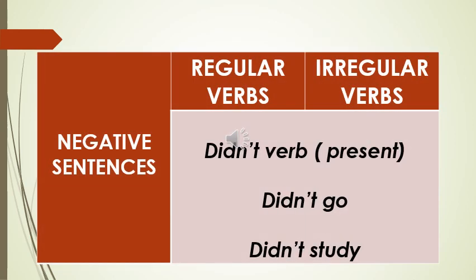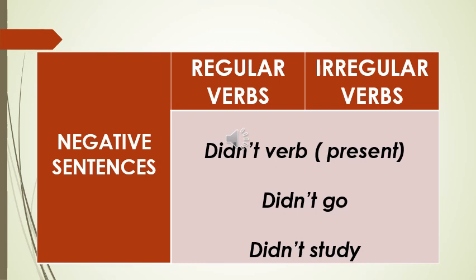Now, how about the negative sentences? Here, we have a similarity. If it's regular or irregular, it is not important. What happens here? We include the auxiliary didn't and we put the verb in present. Some people say the infinitive, the base form, whatever other names, but I just put it in present in order to make you remember. So you remember and you don't have to start thinking about terminology.